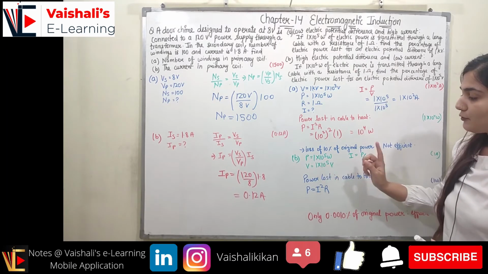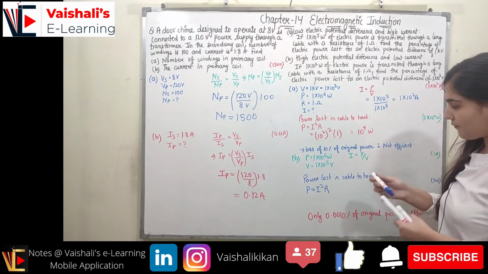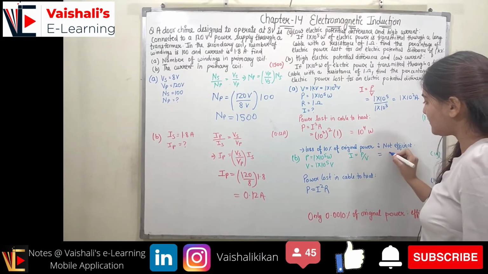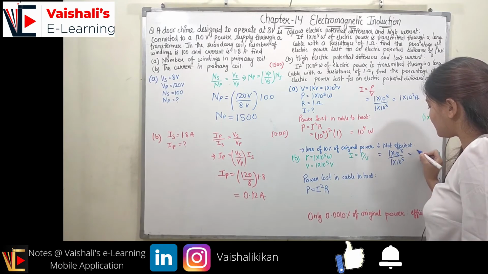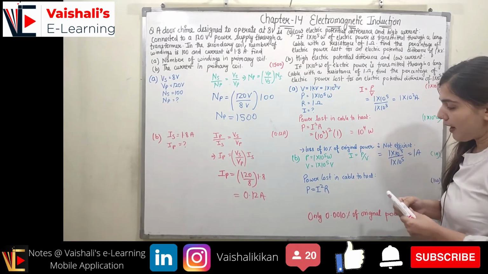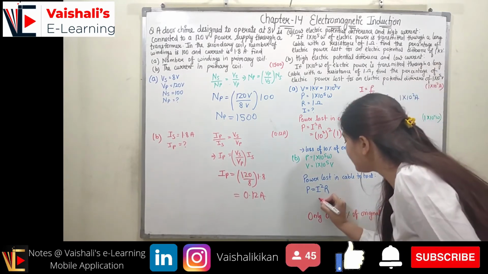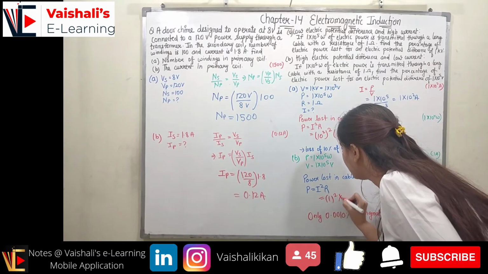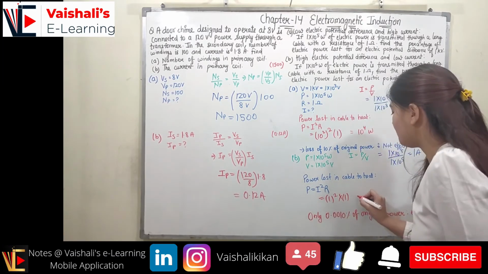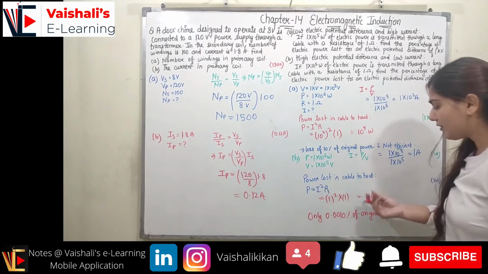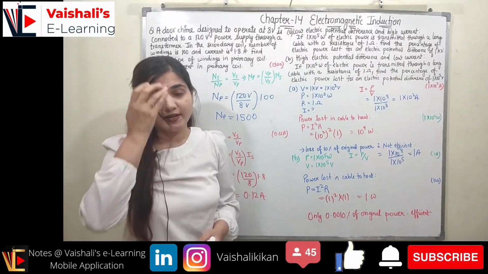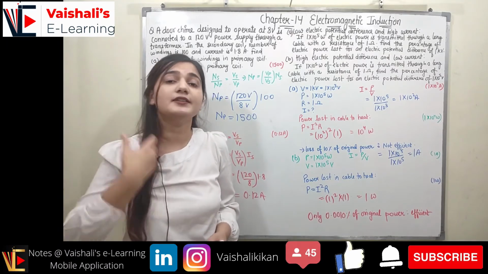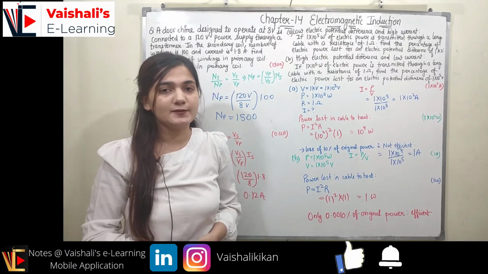Now coming to the next part, here the power is 1 into 10 raised to power 5, volt is 1 into 10 raised to power 5. Again I will be equal to P upon V. So what is P? 1 into 10 raised to power 5. What is V? 1 into 10 raised to power 5, which is equal to 1 ampere, right? So now power lost as heat will be again I square R, which is 1 square into R is 1, so it will be equal to 1 watt. So power loss is very less, which is only 0.001%, which is very less. As this heat loss is less, it is more efficient.